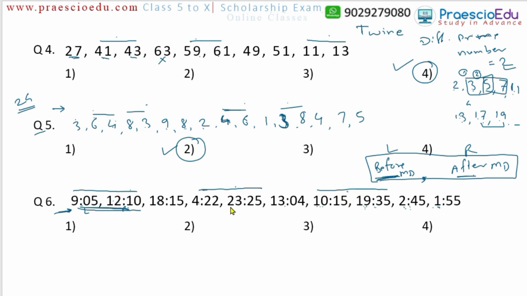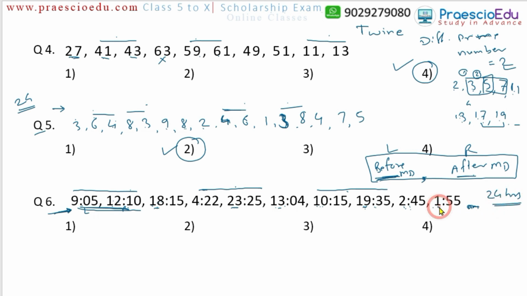If we look, this is a 24 hours time series, so don't miss this. Just judge on this 23, 19, then 13, then 18, and then 12. In the question they are saying various times of a day are mentioned, means this is one day's time. So 13, 19, 23 and 18 mentioned means these are 24 hour clock times.